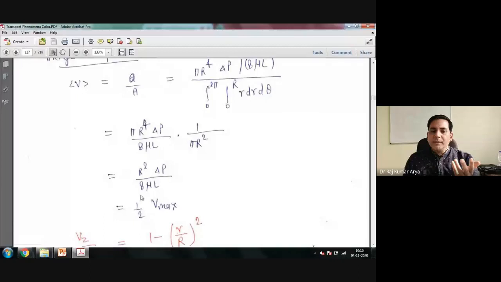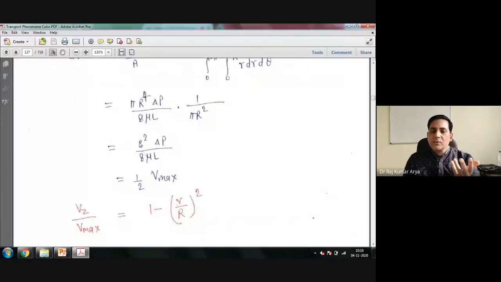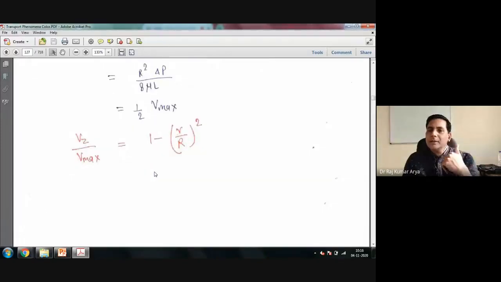Average velocity comes as R square delta P upon 8 mu L. This is half of the maximum velocity. Now to find the maximum velocity, you have an apparatus, a pitot tube, which you can insert at a particular point. You will get the maximum velocity. So for average velocity, you need not collect the fluid in some container and measure it, because you have a meter which can tell you the maximum velocity at the center without wasting your fluid.